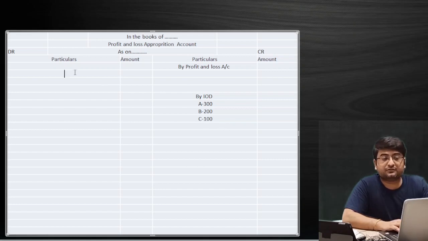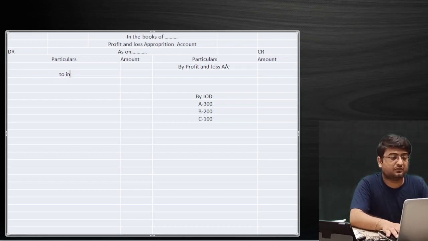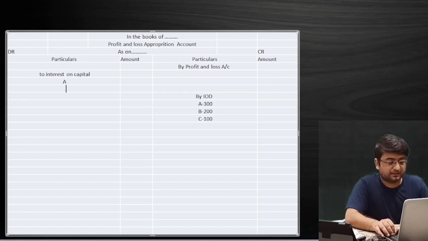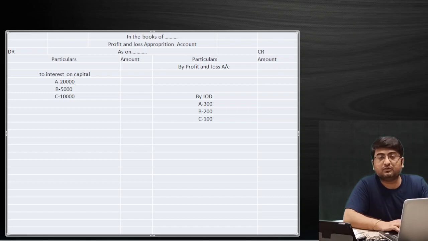Second, we have the interest on capital. So we also post on the debit side of the partners PL appropriation account. We'll take interest on capital, for example, and again in that we have A, B and C. Remember, A, B and C. If the interest is, for example, 10,000 rupees and 5,000 rupees individually, and rupees 20,000, then for this entry in the PL appropriation account we will have a journal entry too.